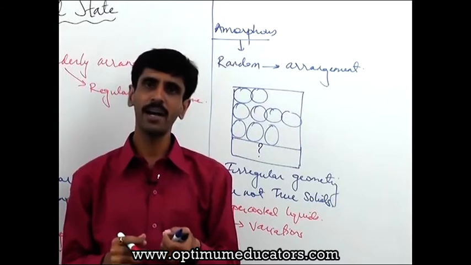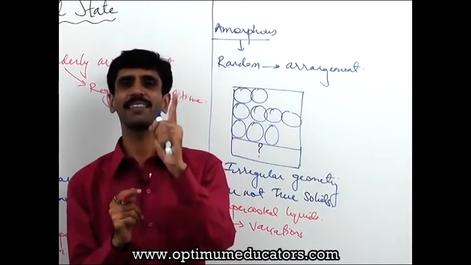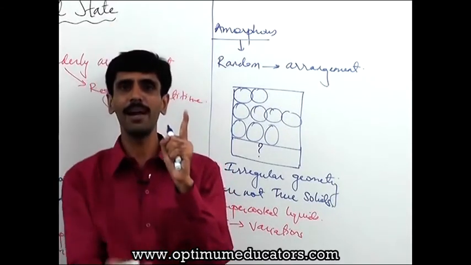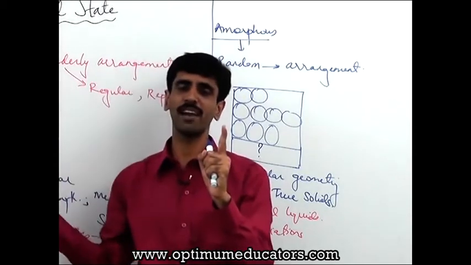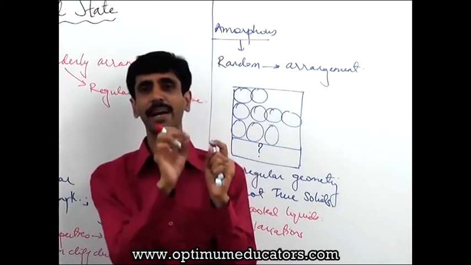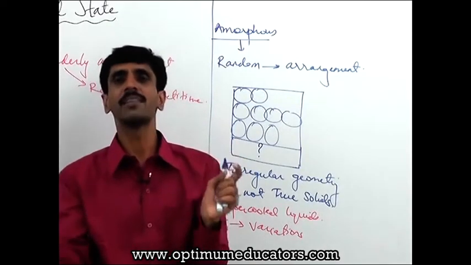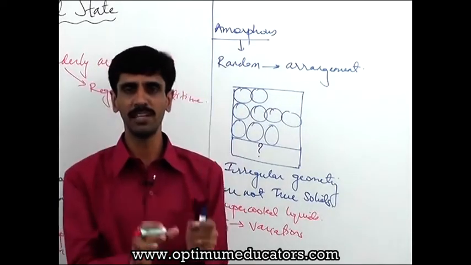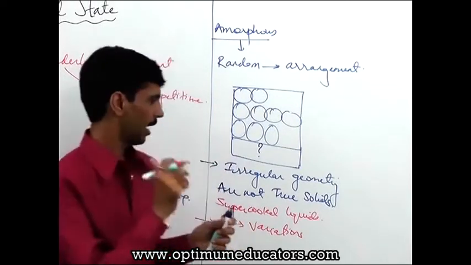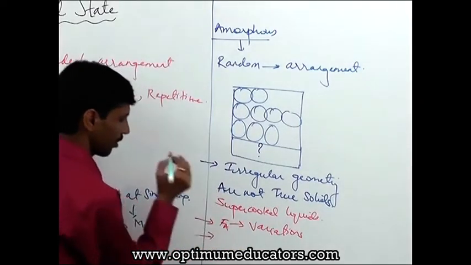So that means I cannot have a single temperature at which the entire solid melts, which I got in the case of a crystalline solid. Here I will be getting a range. From one temperature to another temperature, the entire solid gets converted into molten form. Alright, so that's another point of difference between crystalline and amorphous.